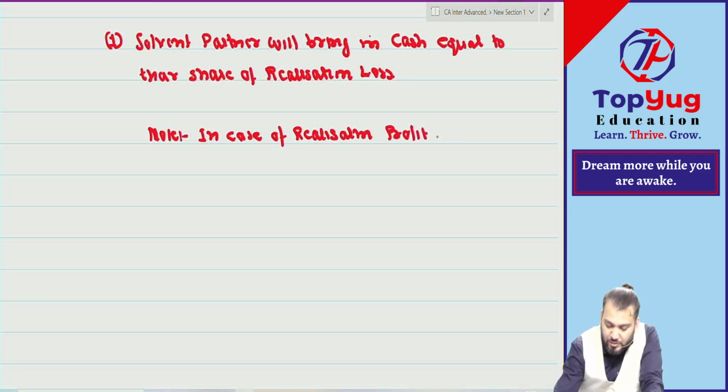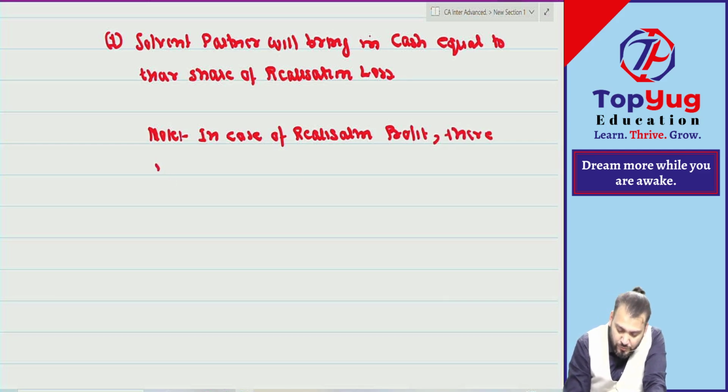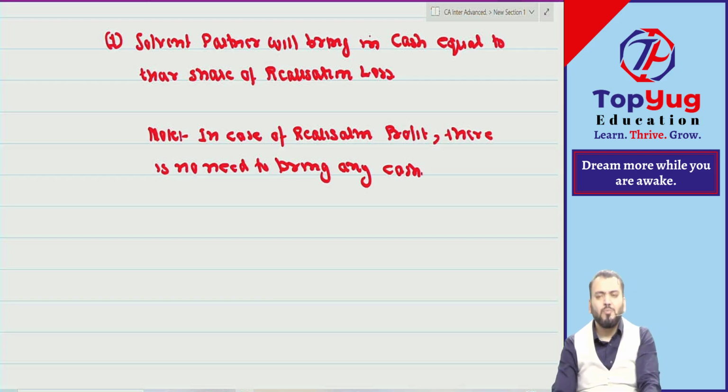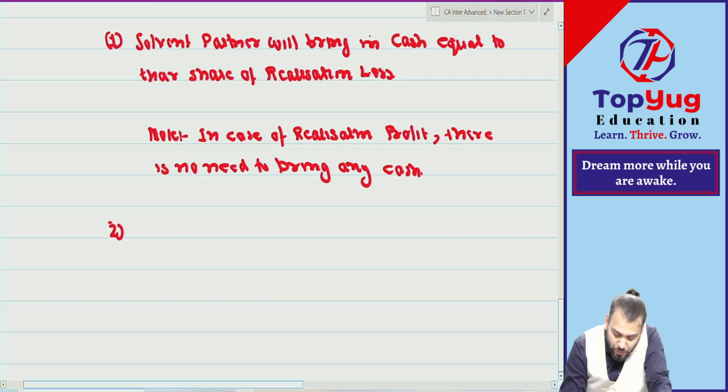In case of realization profit, there is no need to bring any cash. First point, I think no explanation required. We need to follow this principle. Correct.